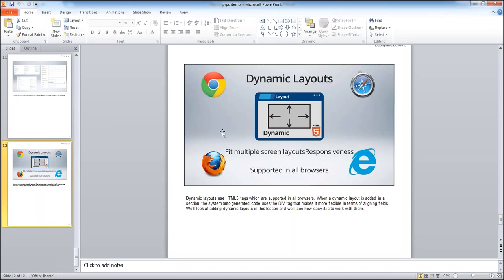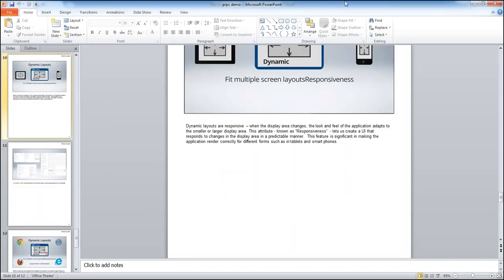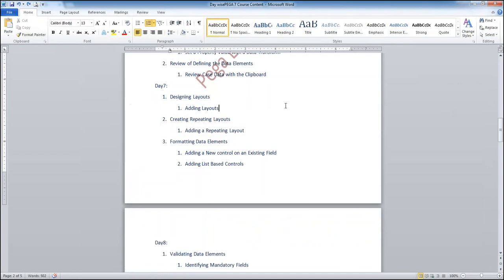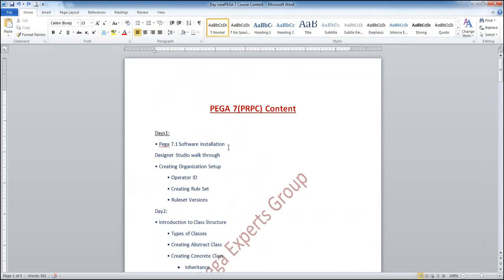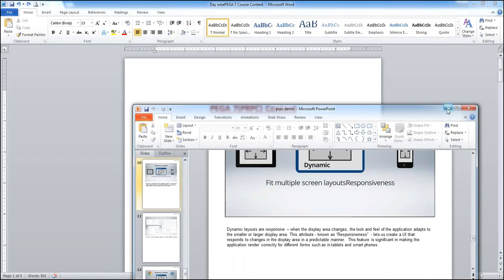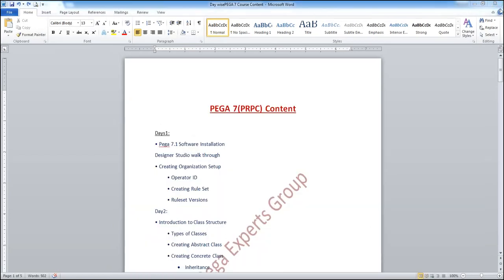Internally, you don't need to write a single line of Java code. It's just a tool. The system will generate the Java code for you. The system is working on Java only, but as a developer, you don't need to write any Java code. The system will generate the Java code and the HTML code for displaying the UI. You don't need to bother about that. That is about a simple demo, Akila. If you have any doubts regarding the post, you can ask me now.